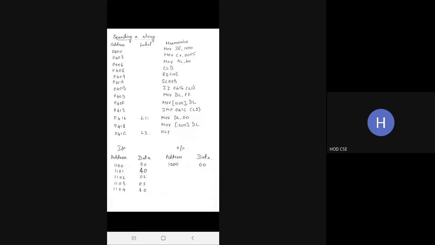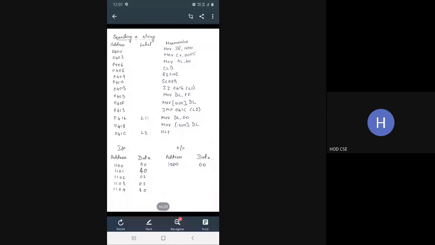Okay, so you are initiating the destination index with the memory location 1100. You are going to give 5 data. So the DA should allocate 5 memory locations starting from 1100. So I'm going to move CX by 0005. Next, I'm going to search a number 40 in the set of data. So I'm going to move the value 40 into the accumulator register. See the third line, move AL, 40. I'm going to search 40 in the given set of data.